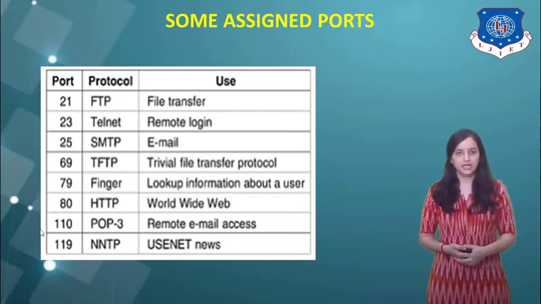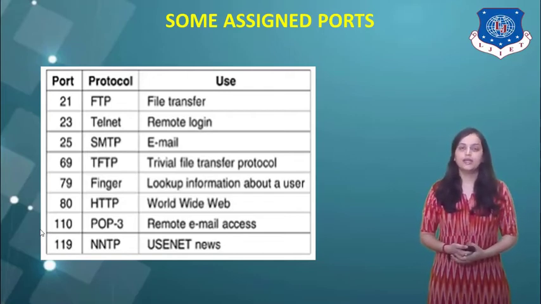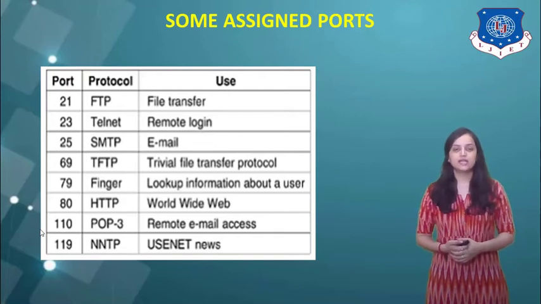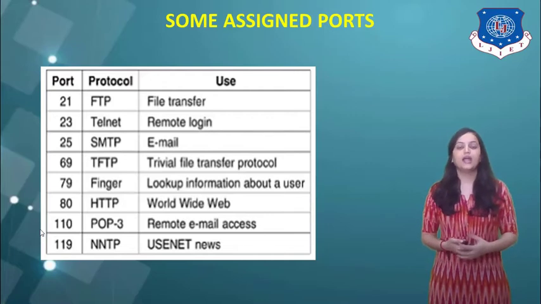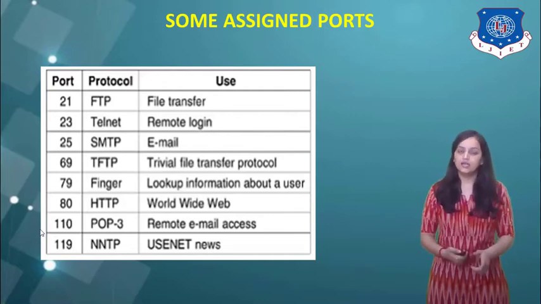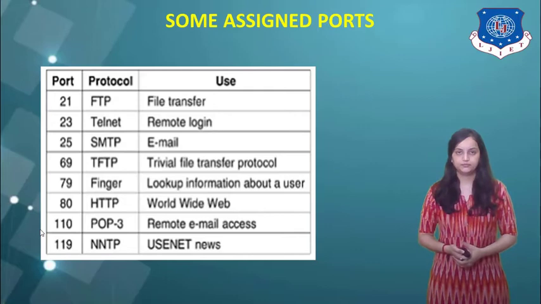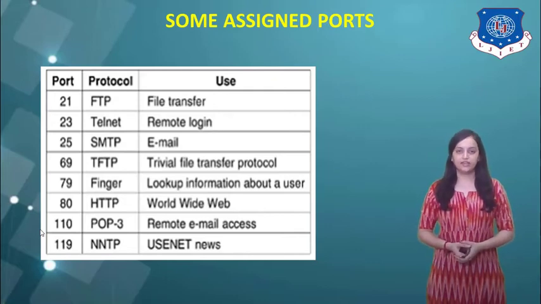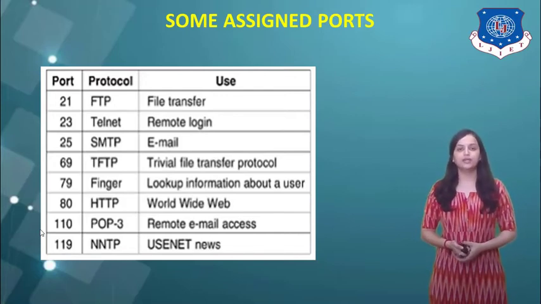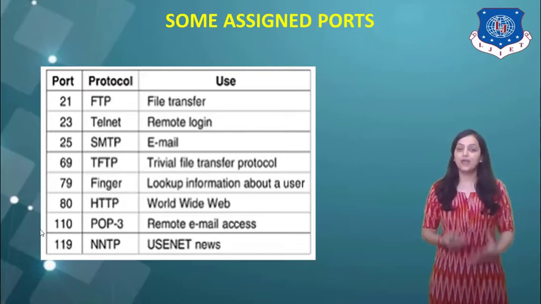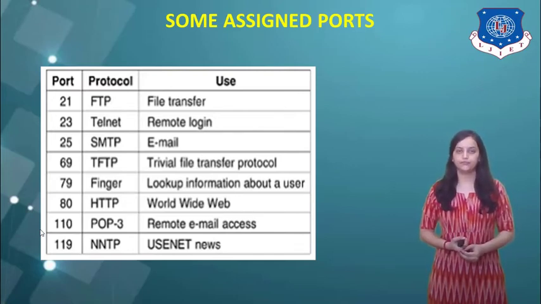Next port number is 69, where the protocol is TFTP, which stands for Trivial File Transfer Protocol, and the use of that is similar to FTP, but here it is used for trivial file transfer. Next port number is 79, that is the Finger protocol. It is used to look up information about a user. Next port number is 80, that is the protocol HTTP, which stands for Hypertext Transfer Protocol, which is the basis for the use in the World Wide Web.